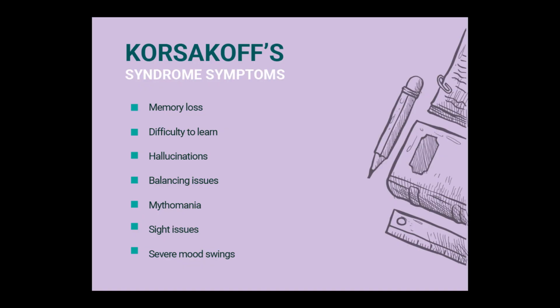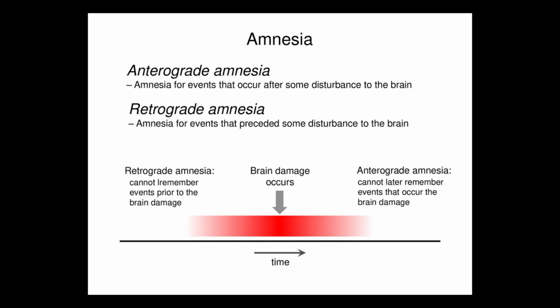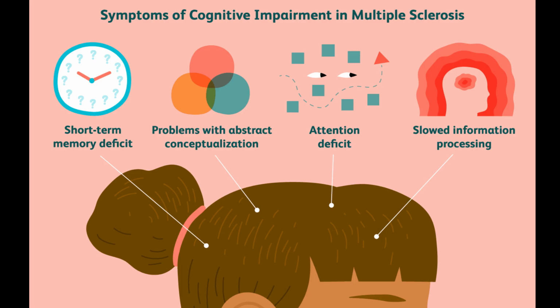Number 11. Korsakoff syndrome. This is basically a deficiency of the vitamin known as thiamine, and this leads to retrograde or anterograde amnesia. Amnesia is a condition where we may face memory loss. Anterograde amnesia is a condition where we cannot remember our present, but only some of our past, whereas retrograde amnesia is a state where we cannot remember our past. Number 12. Cognitive problems. This brings difficulty in remembering things and damages our intellectual ability, and we also face difficulty in learning new things and new skills.